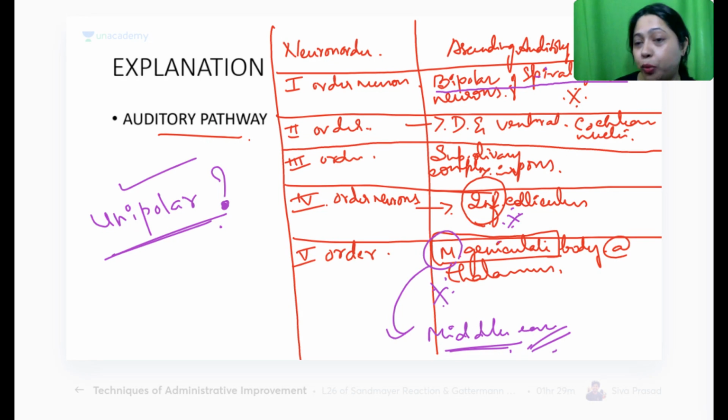Dorsal root is unipolar. So similarly, whenever you come across some word that is interesting, you should also look for the other kinds, similar things in the same group. Like bipolar, you should have an example. Unipolar, you should have an example. Multipolar, we all know. It's very easy to remember. But unipolar, bipolar, probably suddenly you will not be able to think. That's why. So this is an important one, auditory pathway. Don't ever forget. M for music, like Debian suggested, right?